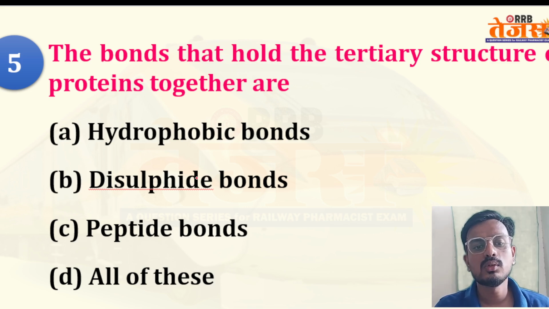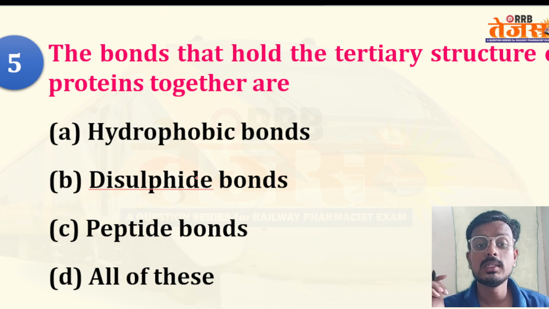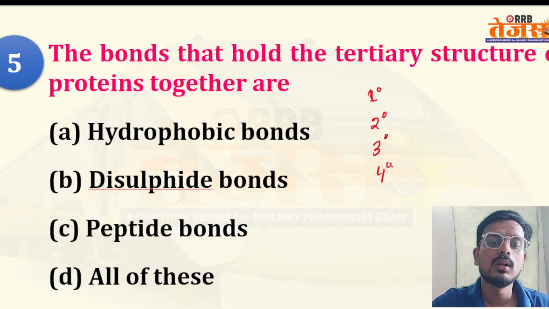Coming to the next question: the bond that holds the tertiary structure. This is very important. Which bond is present in the tertiary structure of the protein? We have four major types of structure: primary structure, secondary structure, tertiary structure, and quaternary structure.